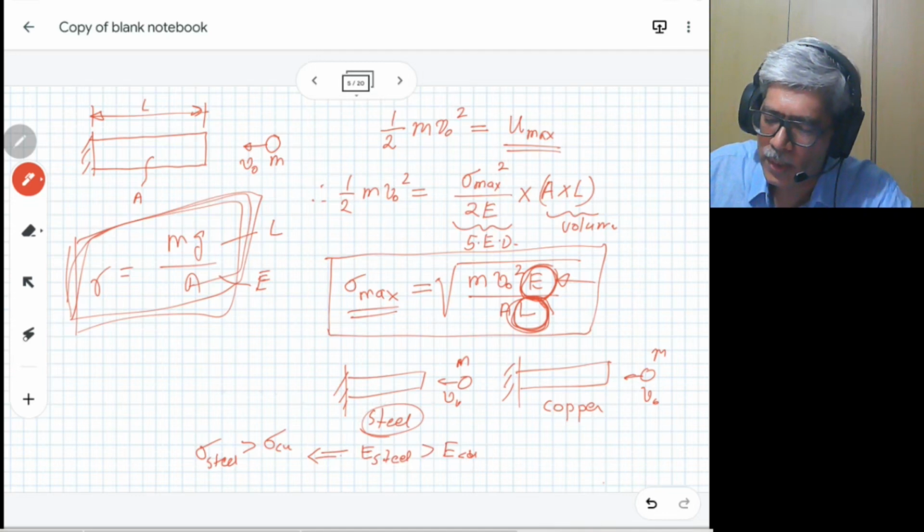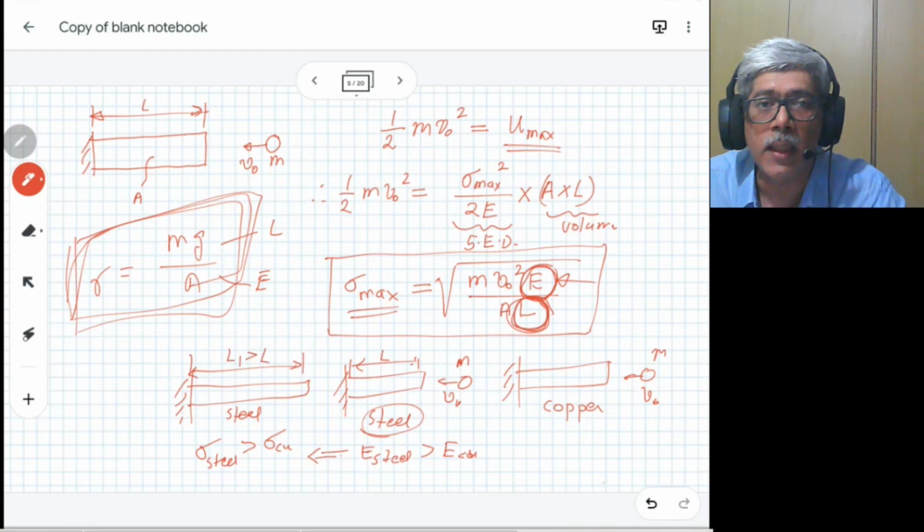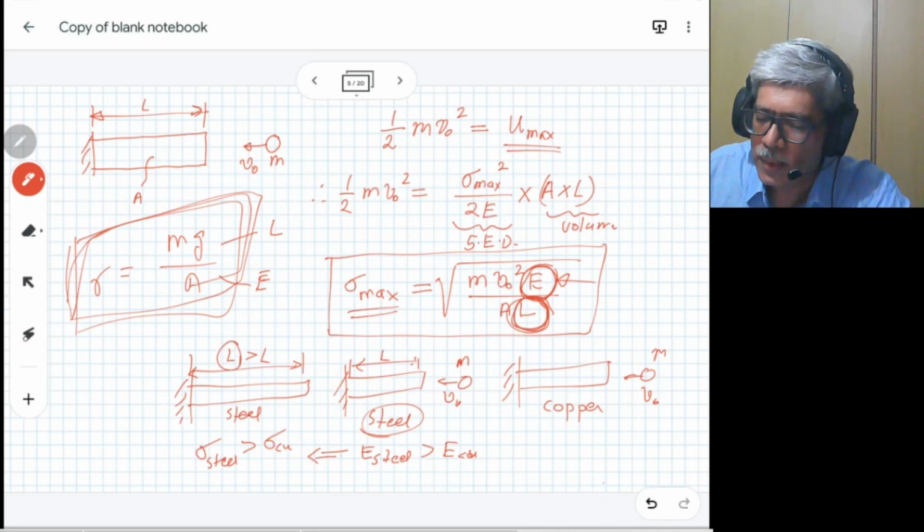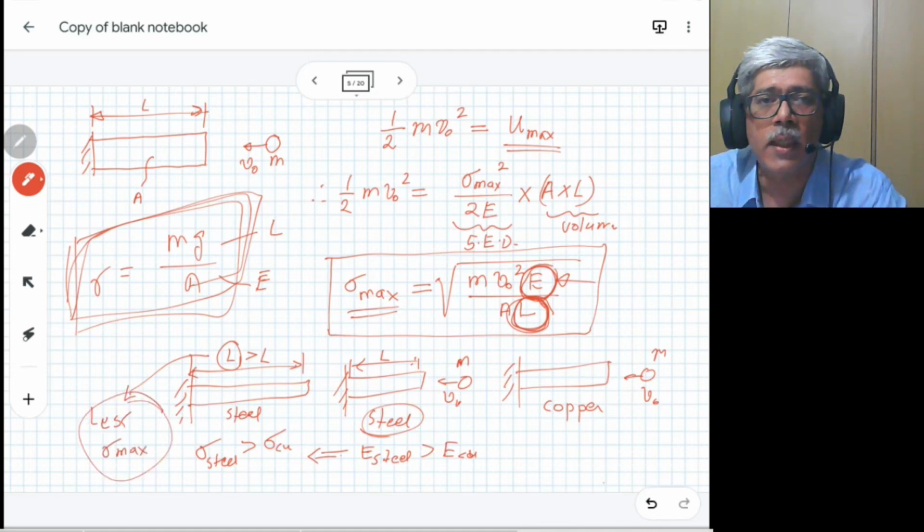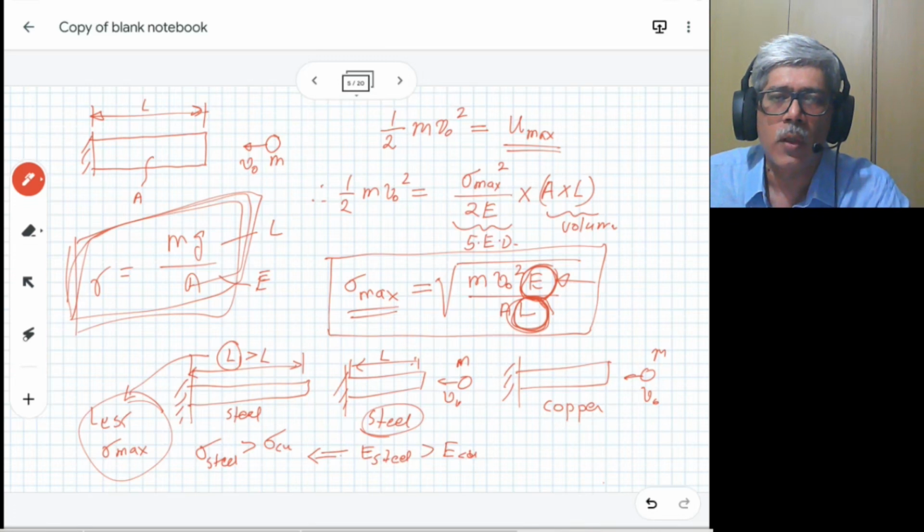If you consider the same material and two rods, again steel, where one has length L and the second rod has length L1, which is higher than L, then looking at the equation, the rod which has more L will have less stress, so we will have less sigma max. This is again unlike our conventional stress calculations. In impact loading calculations, not only the area of cross section is important, but you also have to pay attention to the modulus of elasticity and the length.